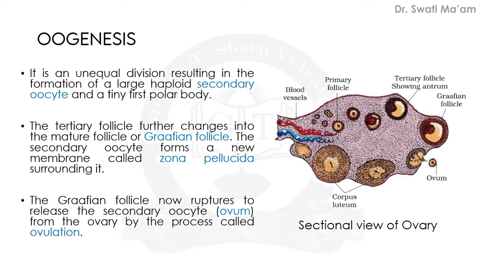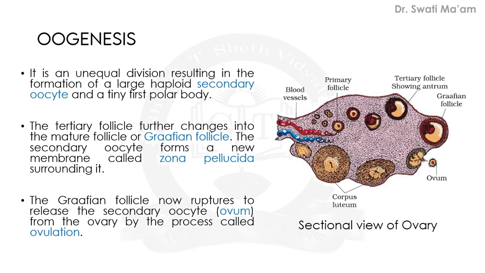It is an unequal division which results in the formation of a large haploid secondary oocyte and a tiny first polar body. I have shown you earlier how the polar bodies are formed. Now the secondary oocyte retains the bulk of the nutrients, which is rich in cytoplasm of the primary oocyte.